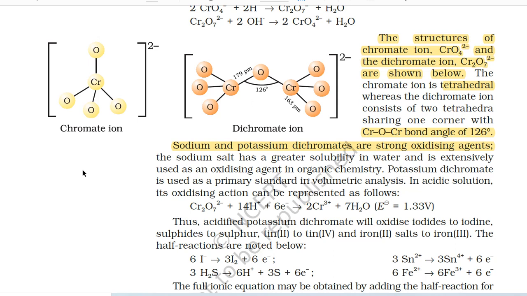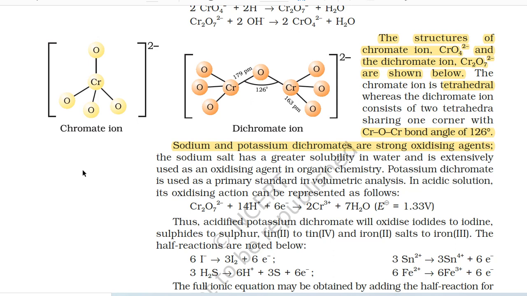Sodium and potassium dichromates are strong oxidizing agents. The sodium salt has a greater solubility in water and is extensively used as an oxidizing agent in organic chemistry. Potassium dichromate is used as a primary standard in volumetric analysis. In acidic solution, its oxidizing action can be represented as follows.